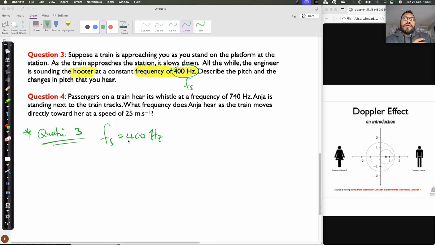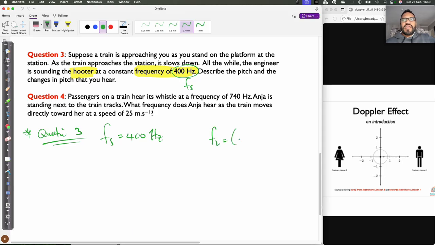Now, one of the things that you now need to note is the following. If we look at the formula once again of the Doppler effect, in this particular case we have the source moving, so the frequency of the source times V over V minus VS, and we know that this needs to be greater than 1, so we need the numerator larger than the denominator. So that's the formula you're going to work with.